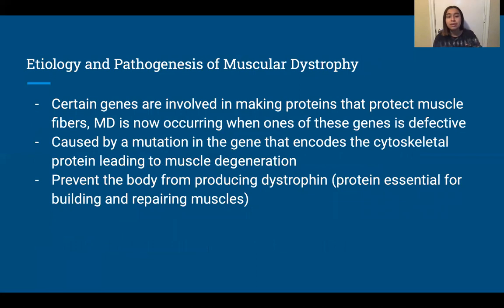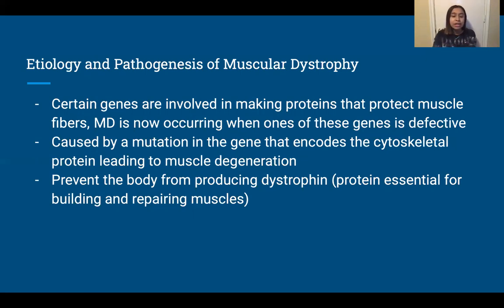So what causes muscular dystrophy? Well, certain genes are involved in making proteins that protect muscle fibers, and MD occurs when one of these genes is defective. The most common MD is caused by a mutation in the gene that encodes the cytoskeletal protein, which leads to muscle degeneration. This prevents the body from producing dystrophin, which is the protein essential for building and repairing muscles. So without dystrophin, muscle cells cannot maintain their structure.